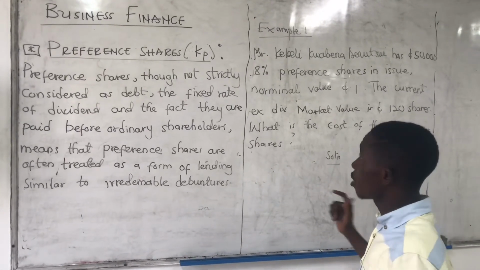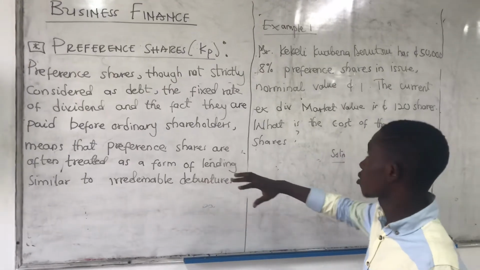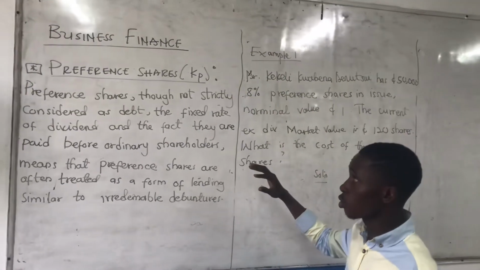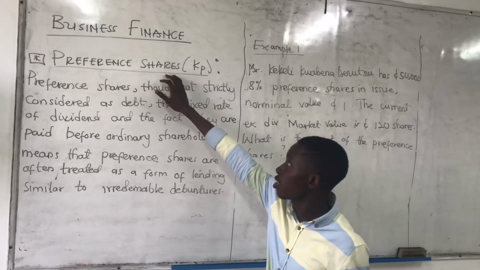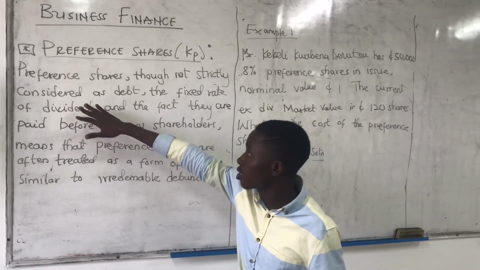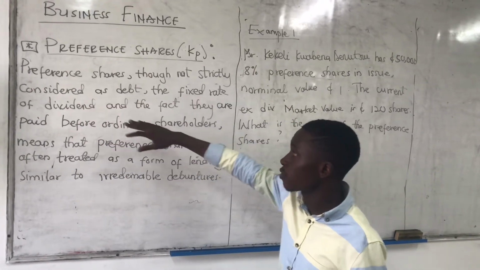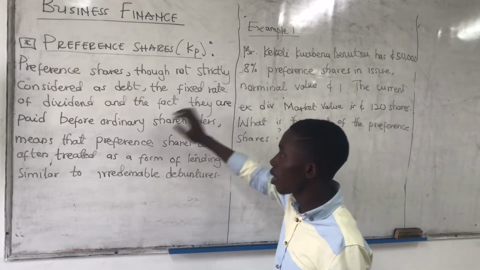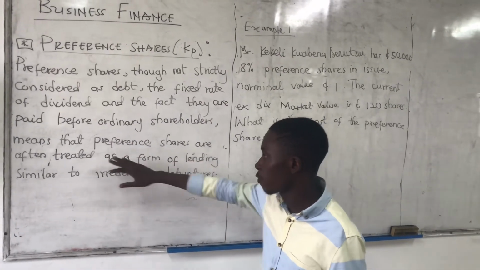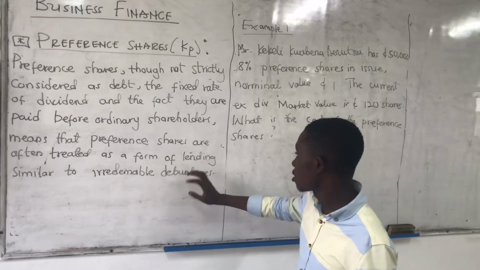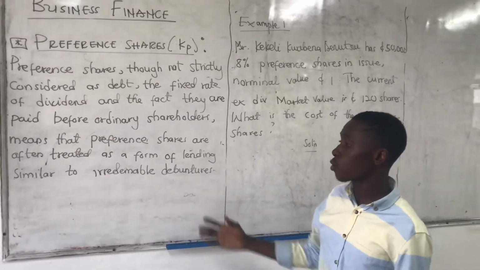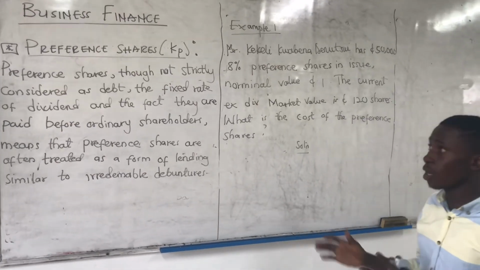Preference shares, though not strictly considered as debt, have a fixed rate of dividend and are paid before ordinary shareholders, which means they are often treated as a form of lending, similar to irredeemable debentures. That's how they are being treated.